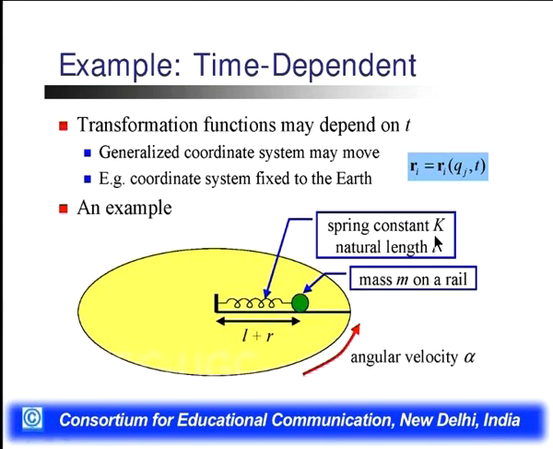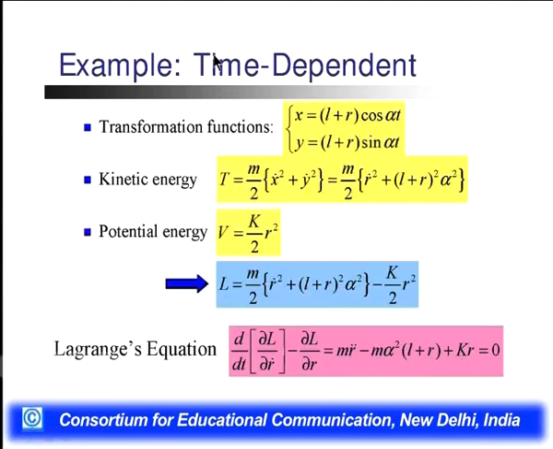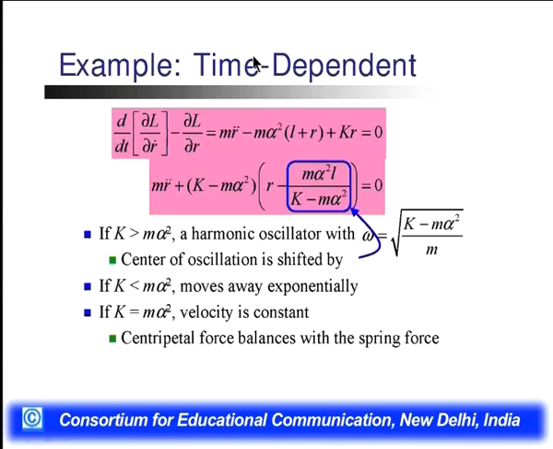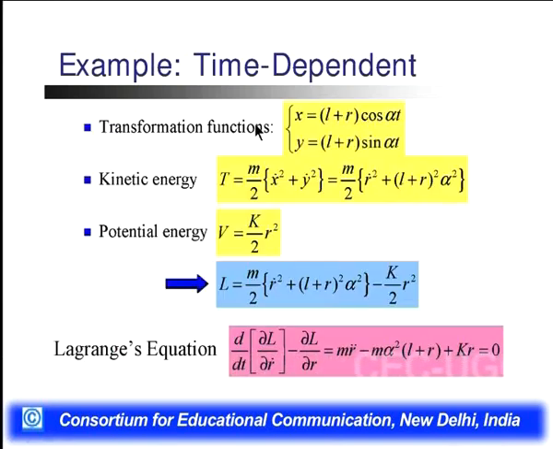Now we have a spring which has constant k and length L, and the mass of this object is m. If we stretch it and this is the angular velocity, then the length will be L plus r, where L is the natural length and r is the generalized coordinate. Now the time dependent example again. The transformation function will become x is equal to (L plus r) cos alpha t and y is equal to (L plus r) sin alpha t.